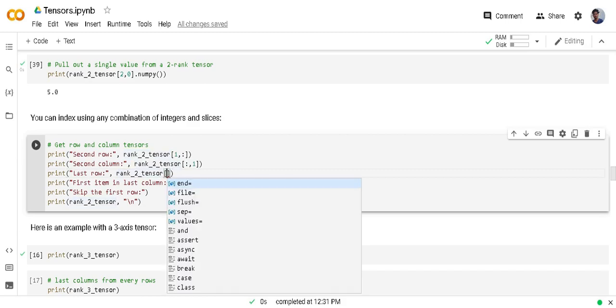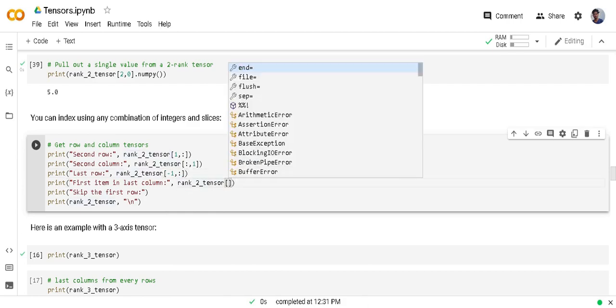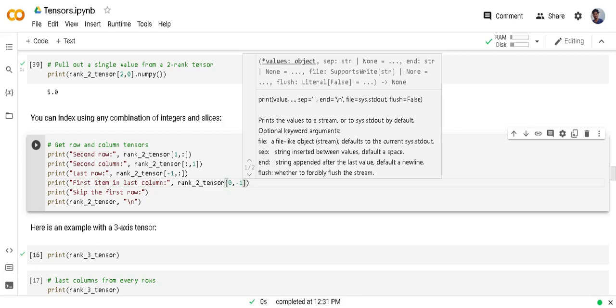So -1, comma, every column. If you want to extract the last column from the first row, I'm specifying the first row, so 0 as the row, and for the last column I'm passing -1.